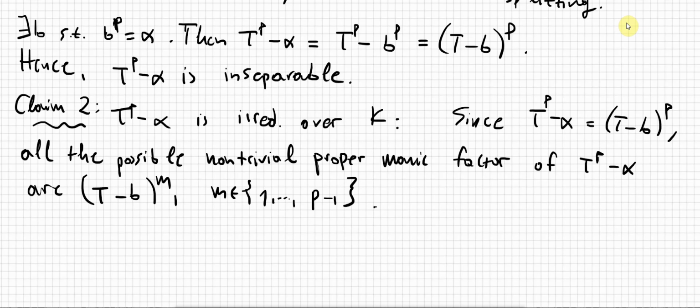But let's assume that, since these are all the non-trivial proper monic factors, t to the p minus alpha has a non-trivial proper factor in k, right?